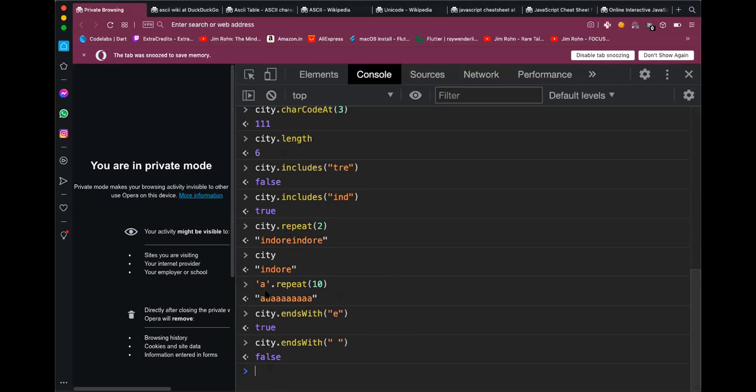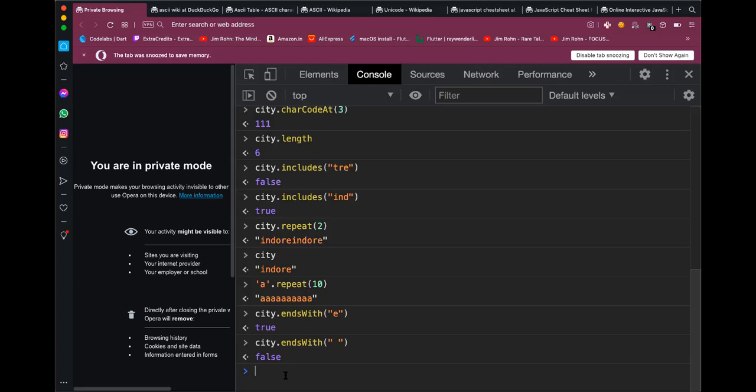Let's say a dot repeat 10 is a 10 times. If you don't know this repeat helper method, what will you do? You will write a for loop, you will create a temporary variable, and you will do temporary variable plus equal to a, right?